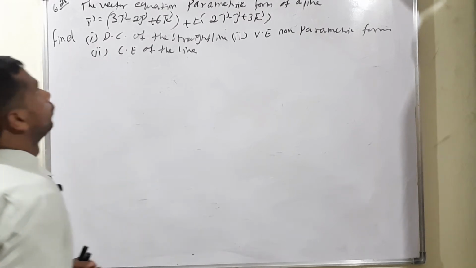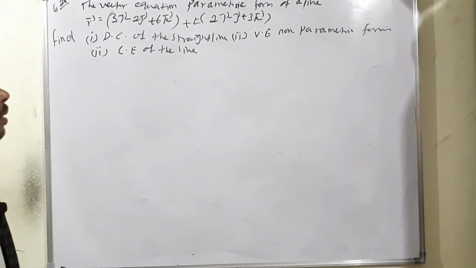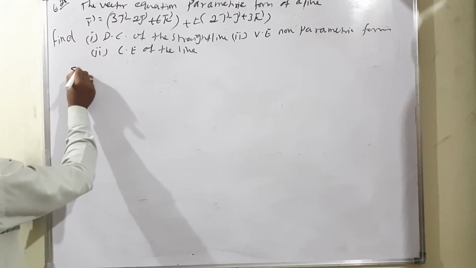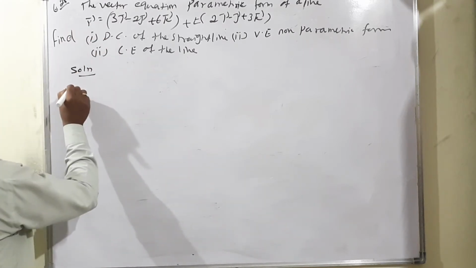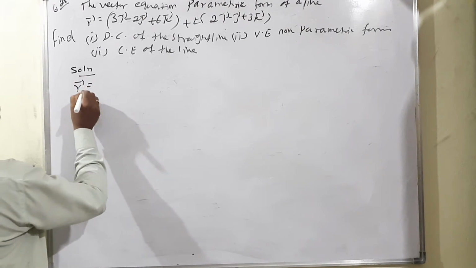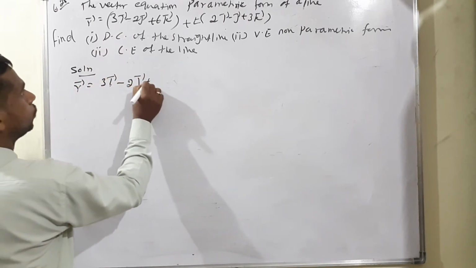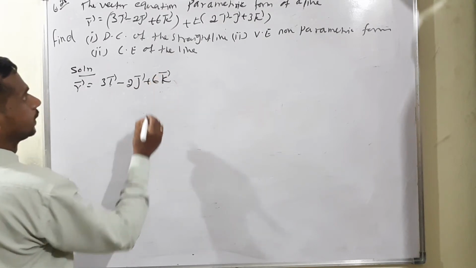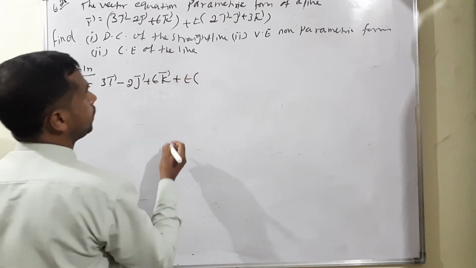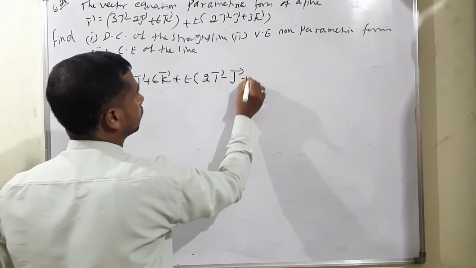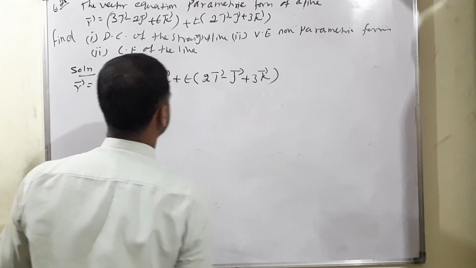Example 6.25. The vector equation, parametric form, of a line is given directly. Solution: the vector equation is given, what is the value? r vector is equal to 3i vector minus 2j vector plus 6k vector plus t into (2i vector minus j vector plus 3k vector).